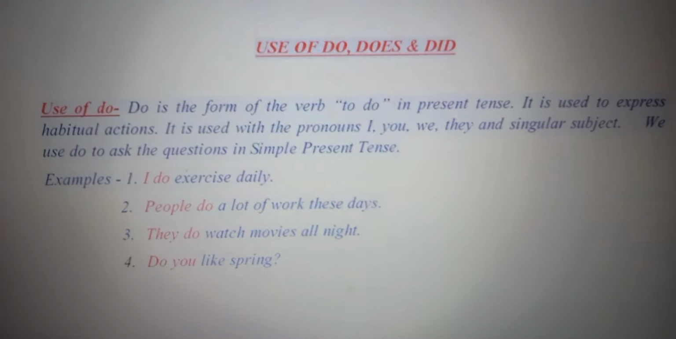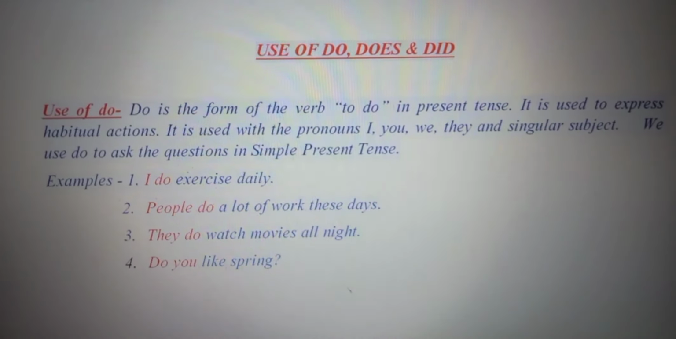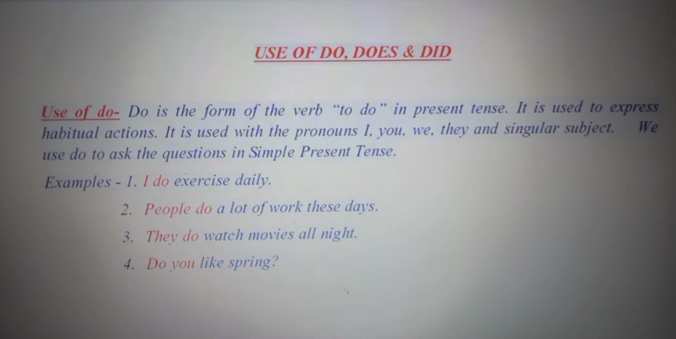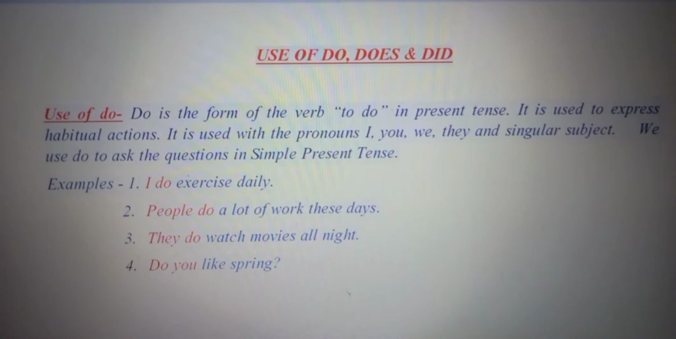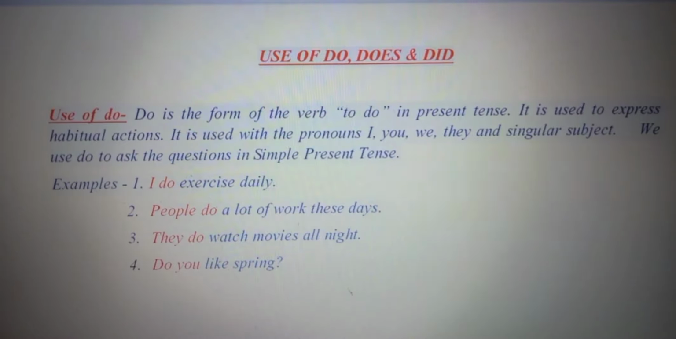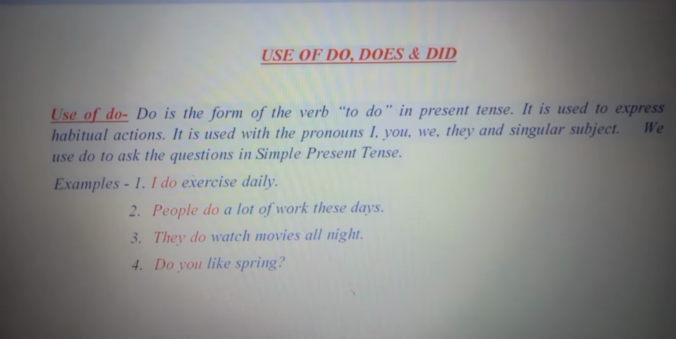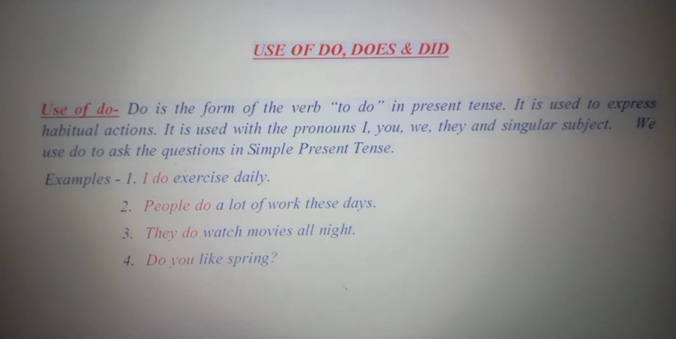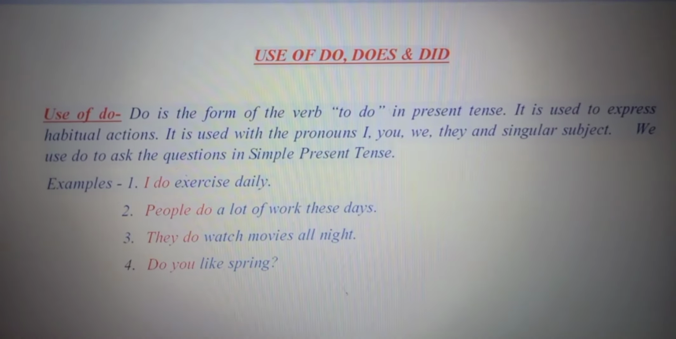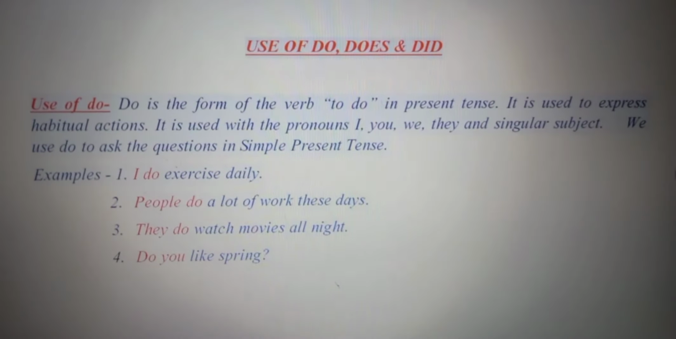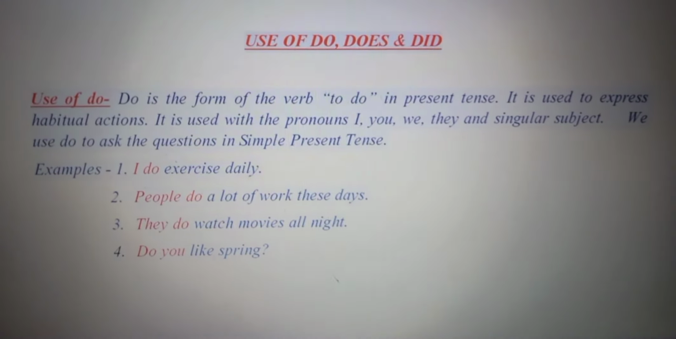Now, they do watch movies all night. Again, they are watching the movies all night, that is every night. So therefore we have used the helping verb do with it. Do you like spring? Now we are asking a question. As I told you, in simple present tense, whenever we want to ask a question, we will use do with it.